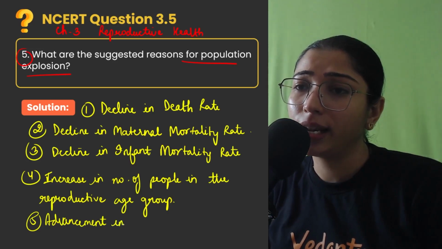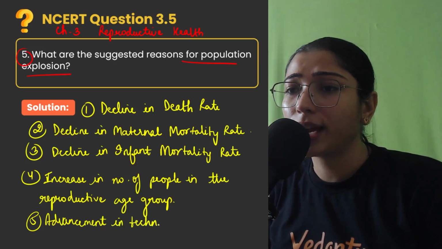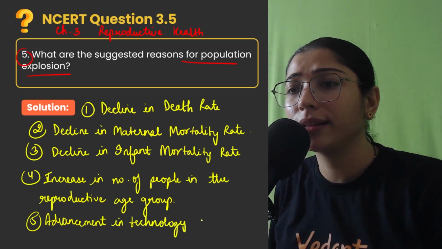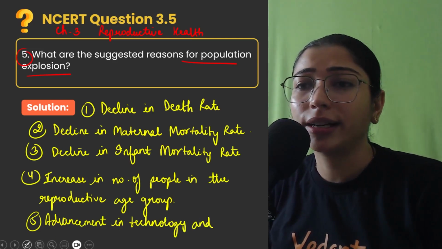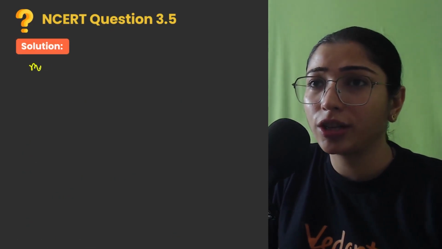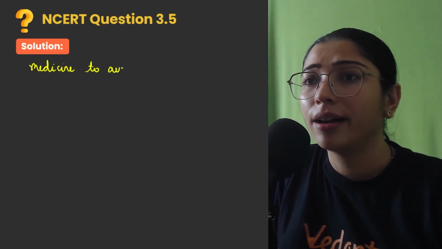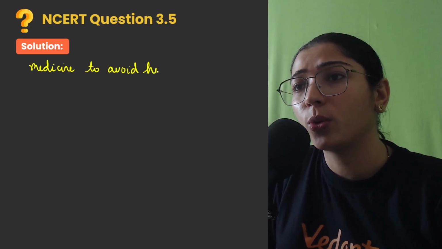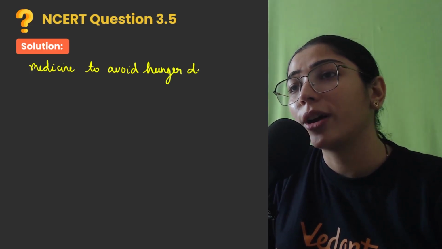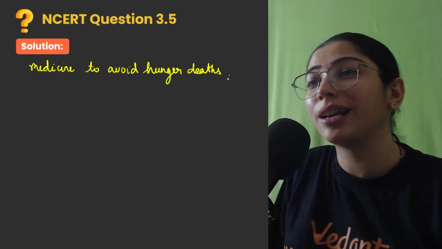So I'll write it here on the next page. Technology and medicine to avoid hunger deaths. So I hope children this solution is super clear to you now.